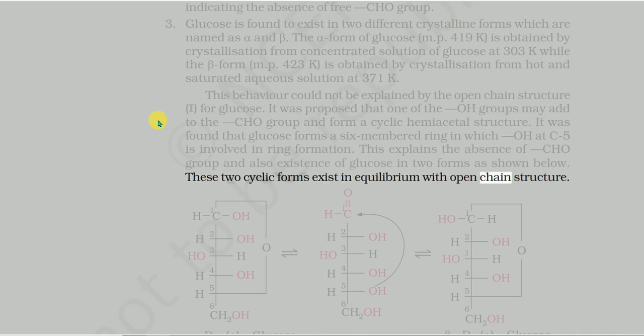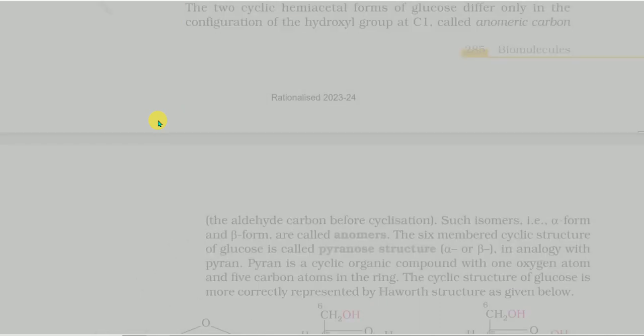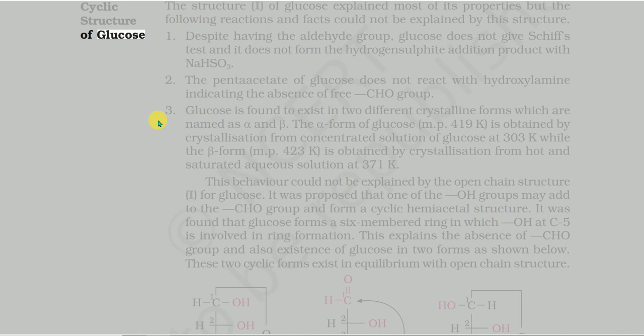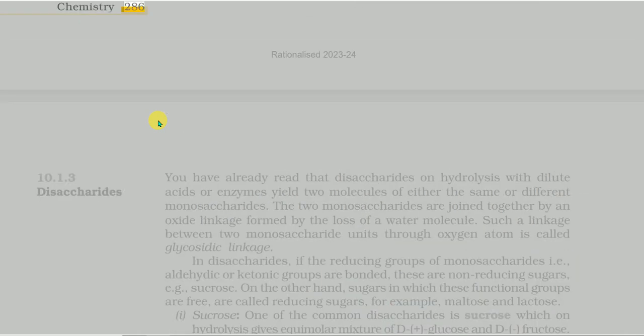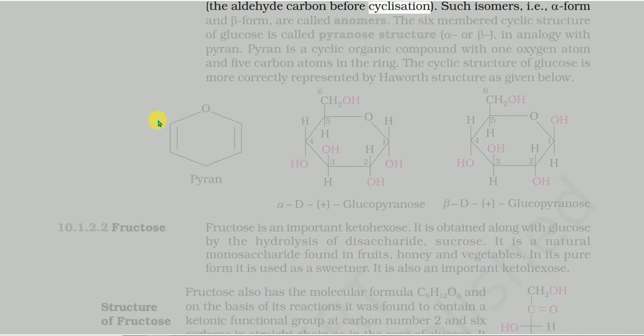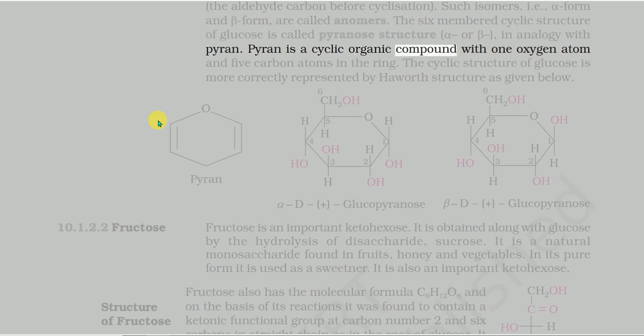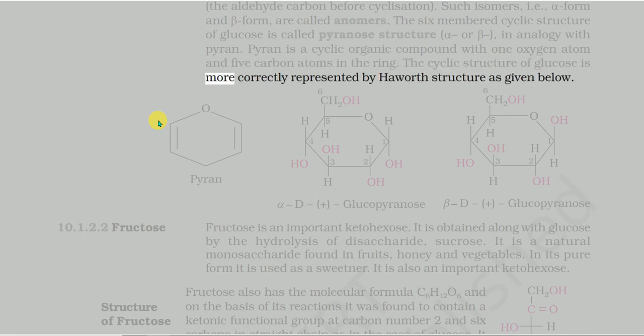The 2 cyclic hemiacetal forms of glucose differ only in the configuration of the hydroxyl group at C1, called the anomeric carbon. Such isomers, i.e., the α form and β form, are called anomers. The 6-membered cyclic structure of glucose is called pyranose structure, α or β, in analogy with pyran. Pyran is a cyclic organic compound with one oxygen atom and 5 carbon atoms in the ring. The cyclic structure of glucose is more correctly represented by Haworth structure as given below.